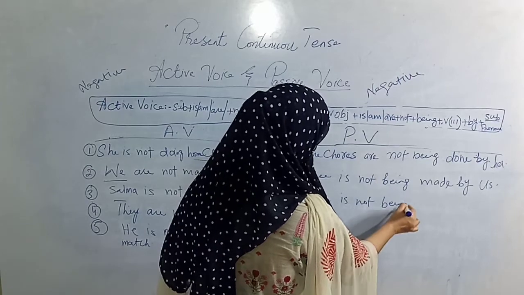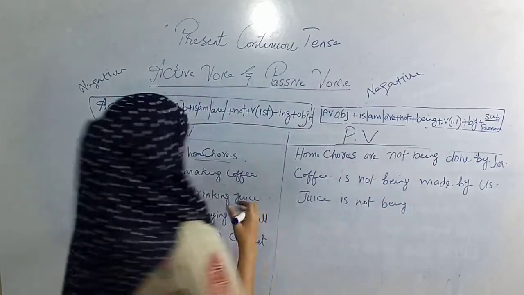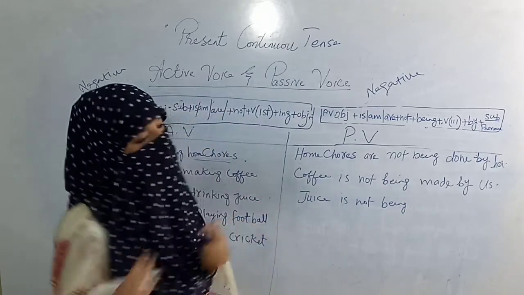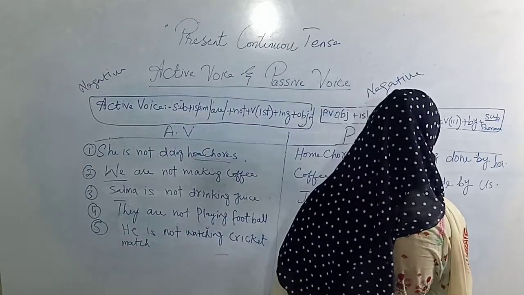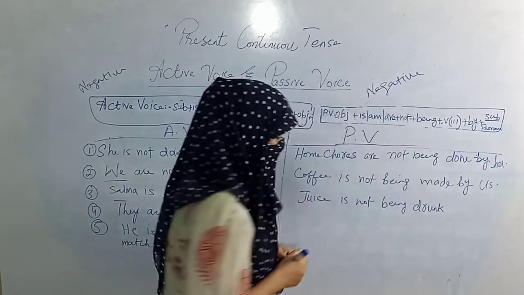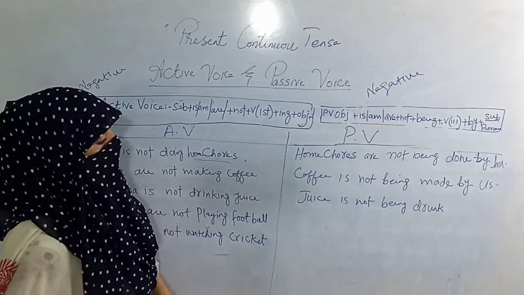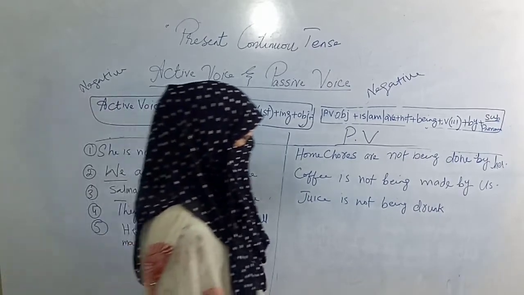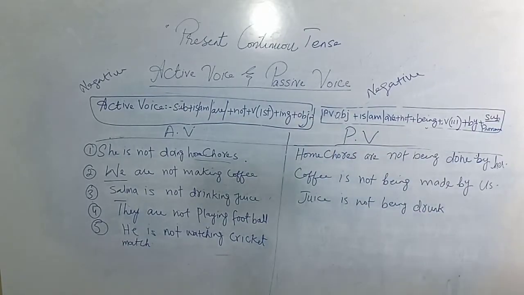See, I am following the rules of formula. So the verb is drinking, drink. Drink, drank, drunk. The third form of drink is drunk, D-R-U-N-K, drunk. You have to learn all forms of the verb, because in these forms of the verb you also have to know the correct spelling of verbs.